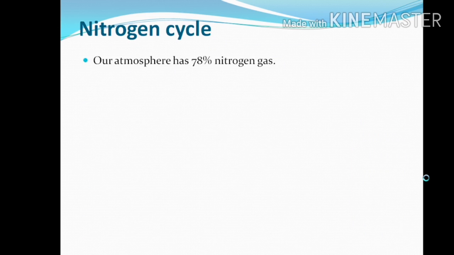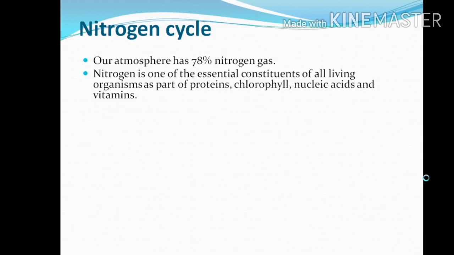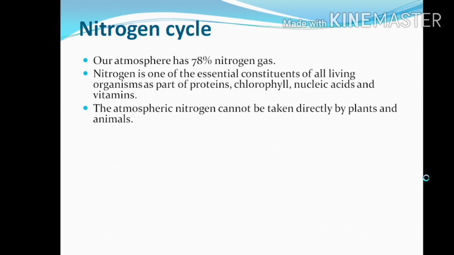Nitrogen cycle. In our atmosphere, there is 78% nitrogen gas. Nitrogen is one of the essential constituents of all living organisms as part of proteins, chlorophyll, nucleic acids and vitamins. Atmospheric nitrogen cannot be taken directly by plants and animals. We cannot use it directly.